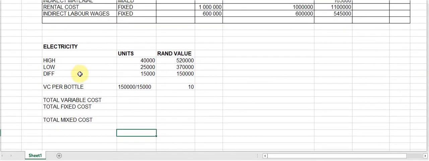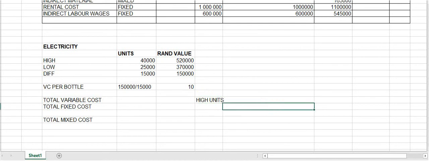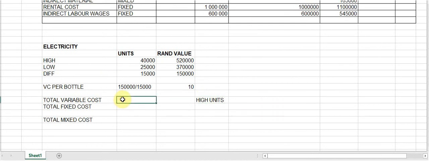Therefore, how do I get to total variable cost? Well, I simply use the highest units. So I need to multiply by the highest, I'm just going to say high units. So in this instance, it is the bottles. So I'm going to say it is 10 Rand times what was the highest units? 40,000. So it's going to be 10 times the 40,000, and that's going to give us 400,000 Rand.